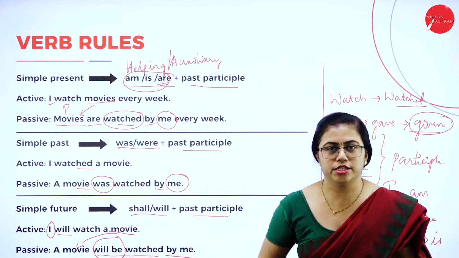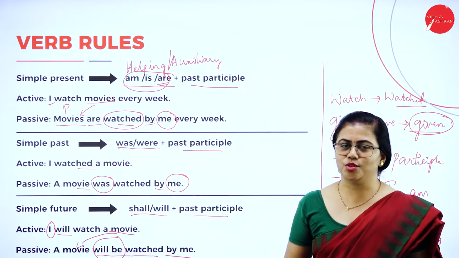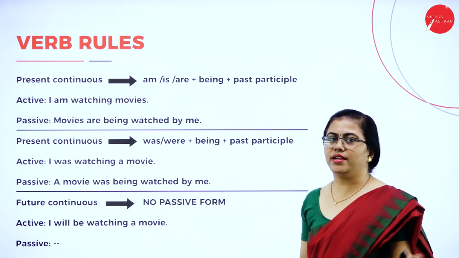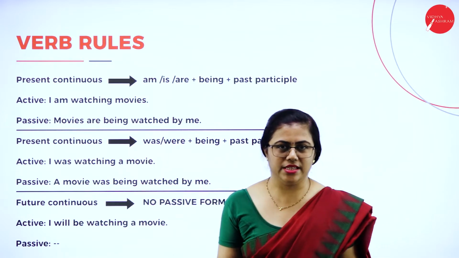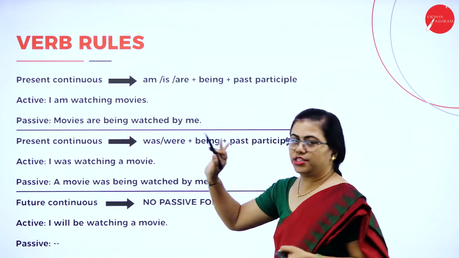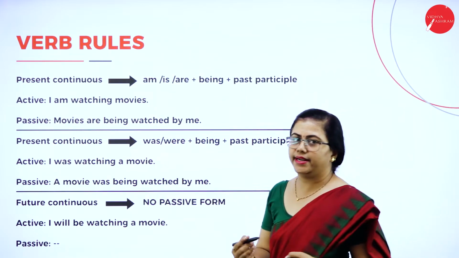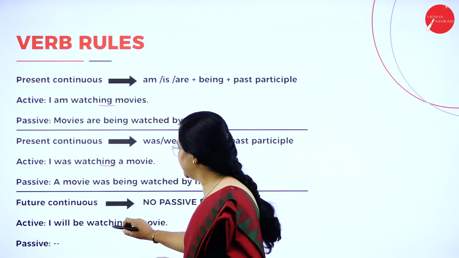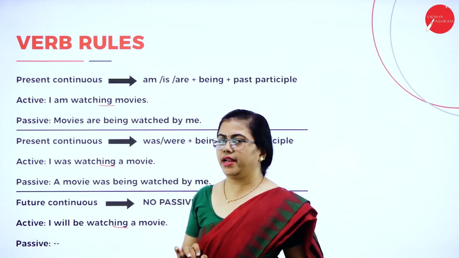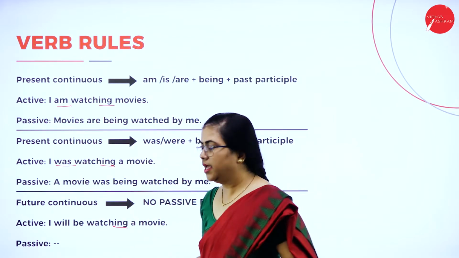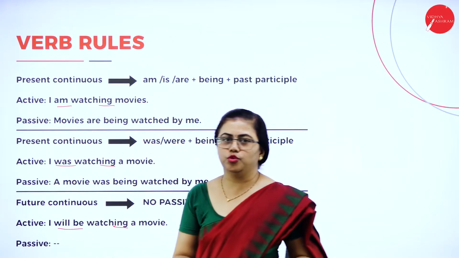We have a few more tenses to understand. Continuous tenses also we have to understand. Let us go for that now. This is also very easy. Once you understand one tense, all the others are very easy. In continuous tense, the only thing is you will have the ing form of the verb whenever you have a sentence in continuous tense. Here you can see the ing form is there. In all the sentences, the ing form of the verb is there. If it is am, it is present. If it is was, it is past. If it is will be, it is future.